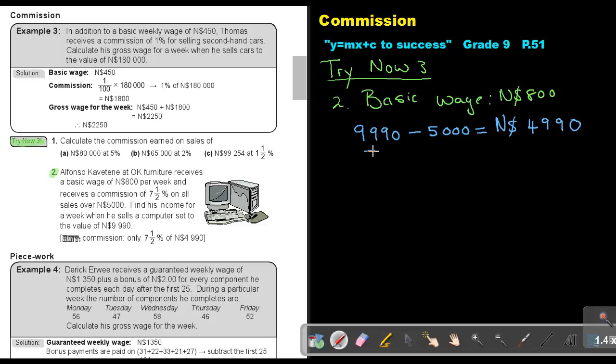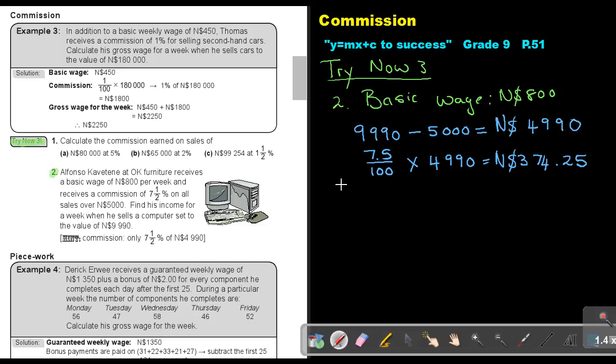So I must work out 7.5%, so 7.5 out of 100, multiplied with that 4,990, and that's giving me an answer of 374.25.